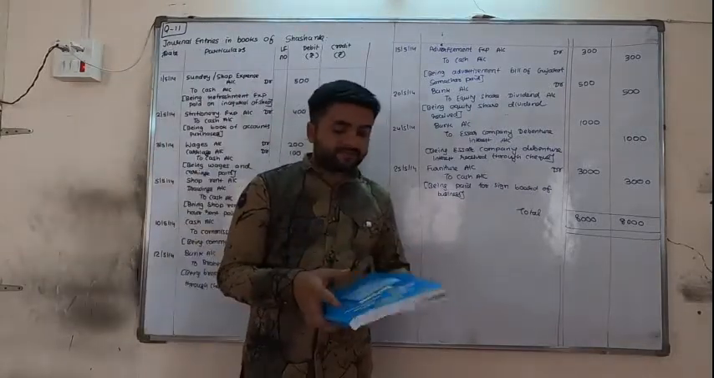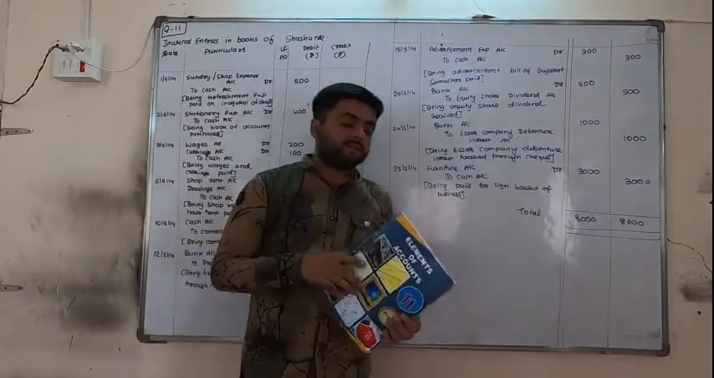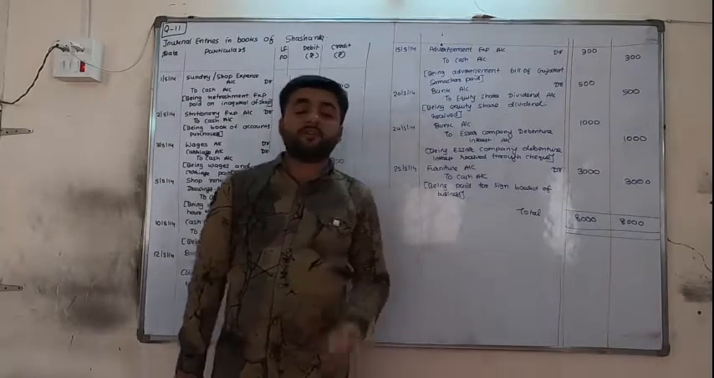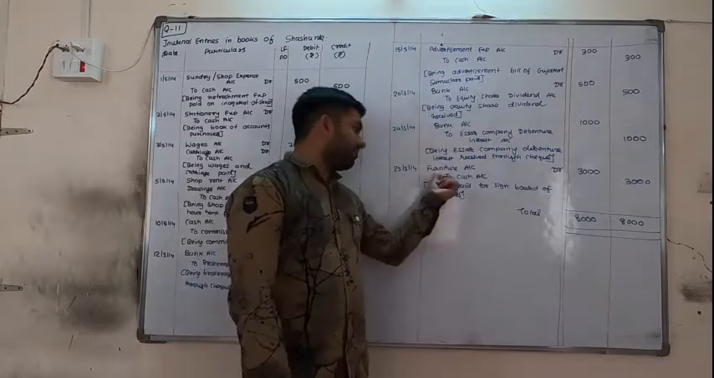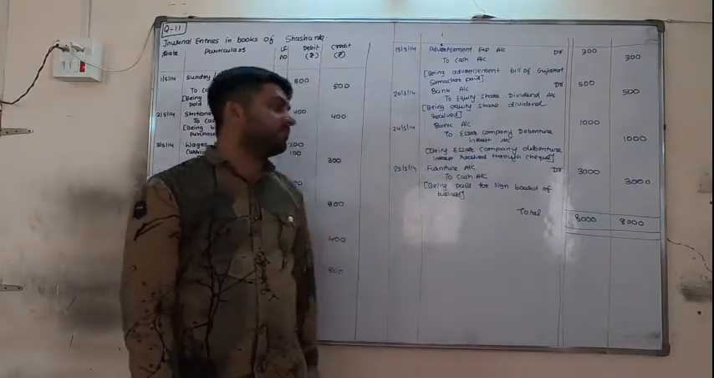And last, we are paying for signboard of business. Signboard is a type of asset, because we are not changing it every day. We change it after a long time. So that is included in furniture. So furniture account debit to cash account.